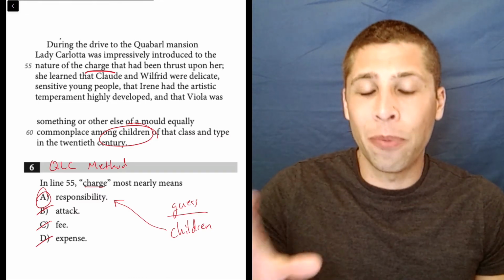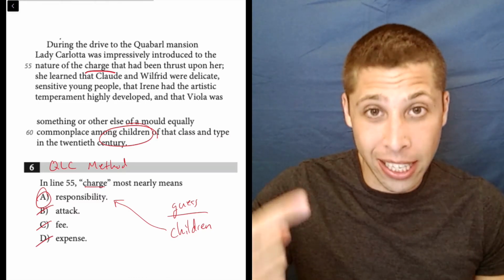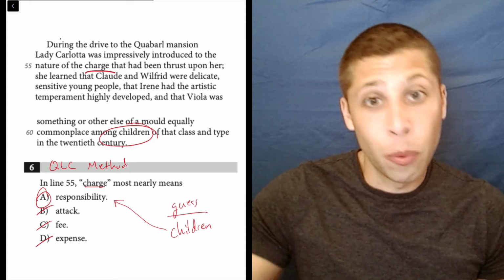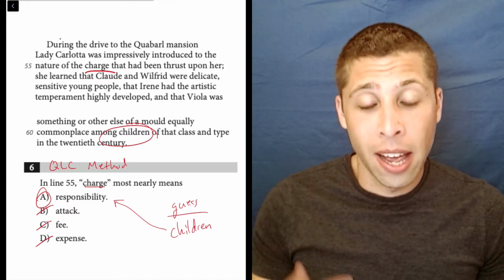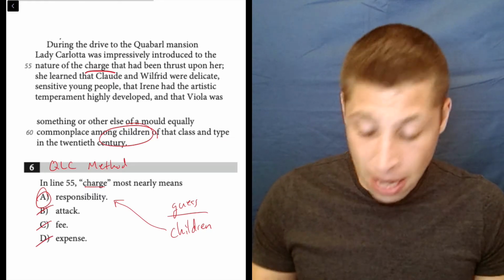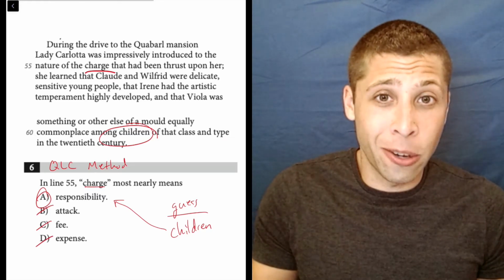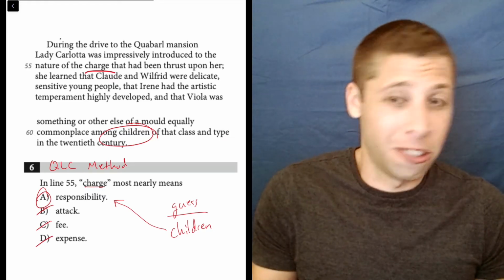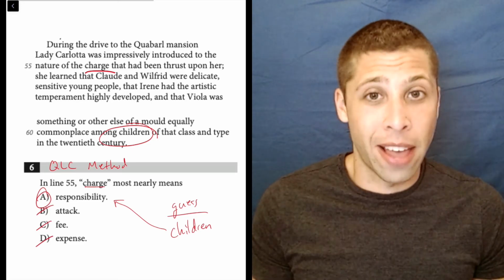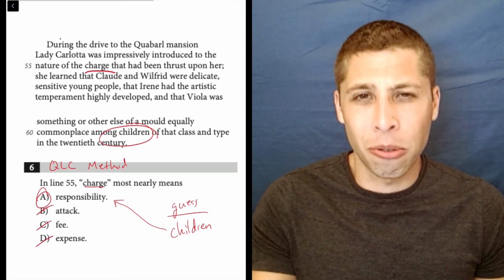We need two things, I guess. We need evidence that there's a responsibility. We have that because they're talking about children, and she's going to be watching them. And then we also would want evidence of the other choices if we wanted to consider them, and we don't have that. Those are very strong words that would need some sort of justification.